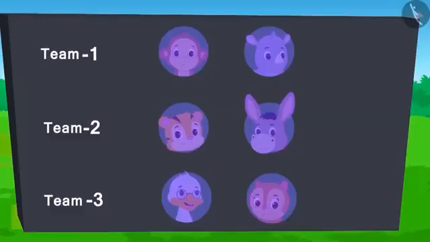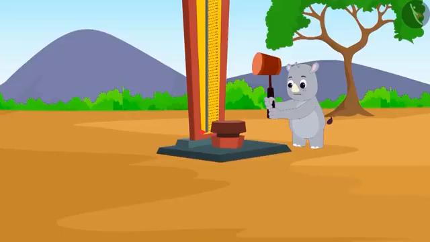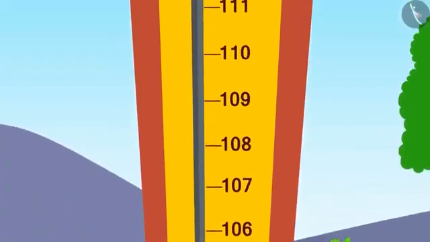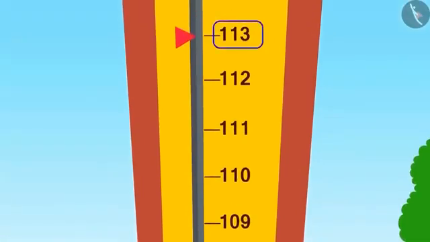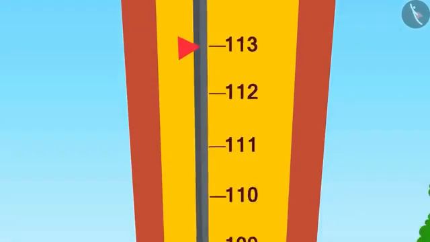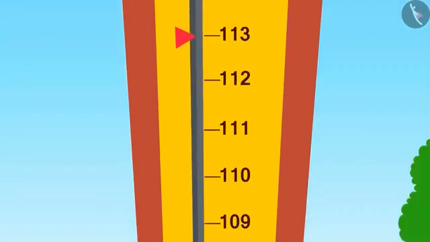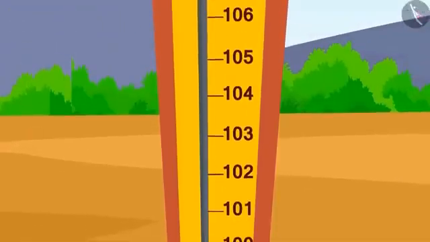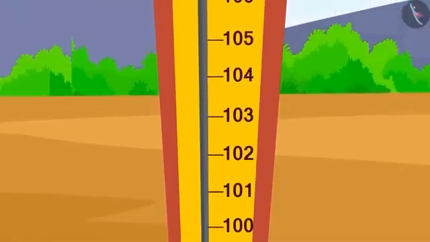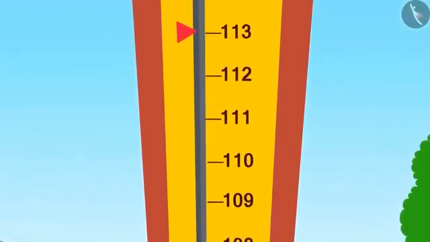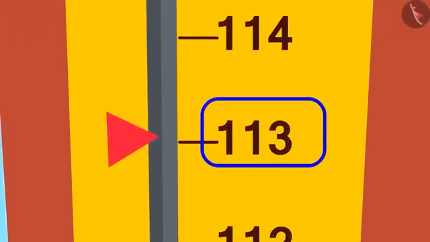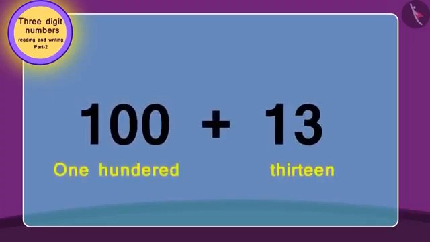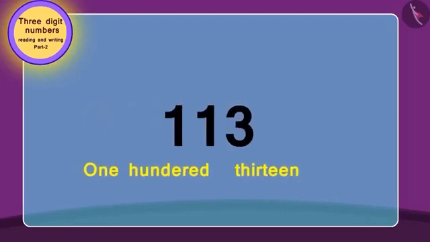First off, from Team 1, Gaggu tried. He used his full strength and the flag reached the number 13 marks above 100. Can you read this number? Let's learn how to read this number. This number is 13 points above 100. So, to get this number, we will add 13 to 100. In this way, the number becomes 113. Isn't it easy?